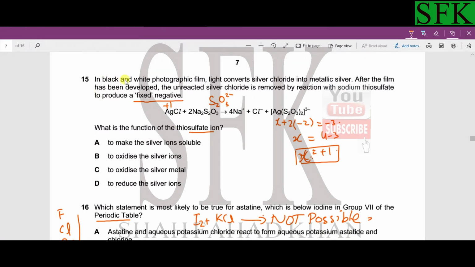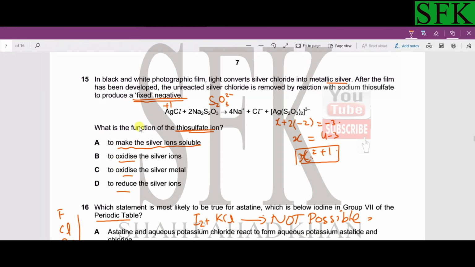Okay, 15. Black and white photographic films. Light converts silver chloride into metallic silver. After the film has been developed, the unreacted silver chloride is removed by reacting with sodium thiosulfate to produce a fixed negative. What is the function of thiosulfate? All right, so these are the answer options that are given. Let's look at the function. First of all, it says to make the silver ion soluble, and then says oxidize, oxidize, and reduce.